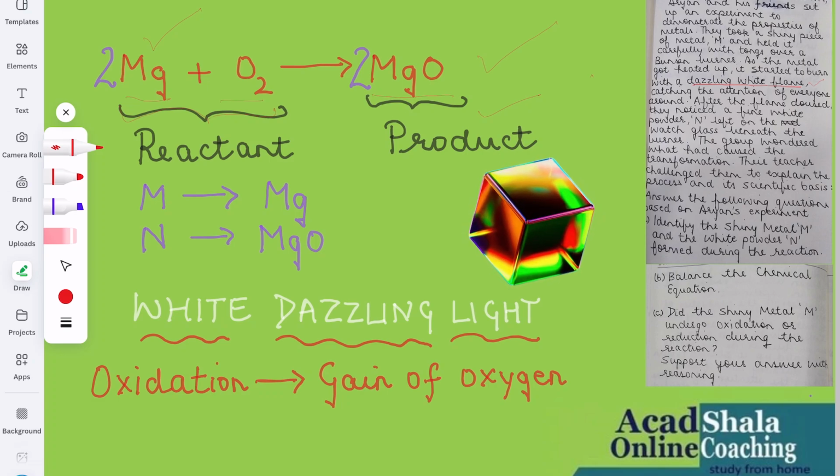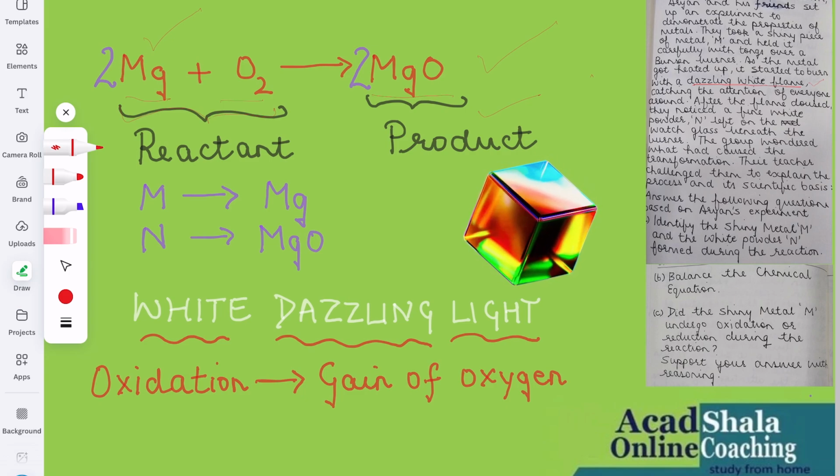So, of course, the shiny metal M, which is magnesium, undergoes oxidation because of the gain of oxygen. As we have seen, this magnesium metal has changed into magnesium oxide. That means there's a gain of oxygen in this. So, of course, oxidation has taken place because of gain of oxygen.